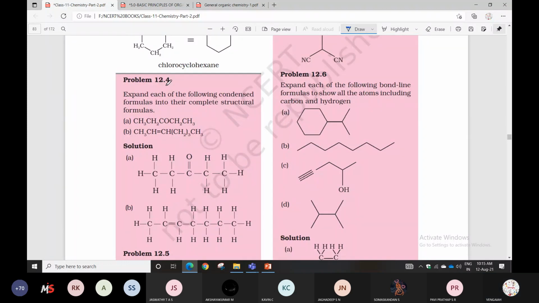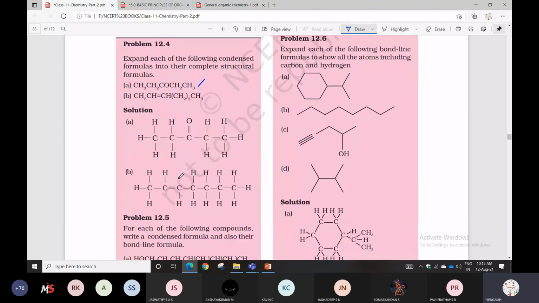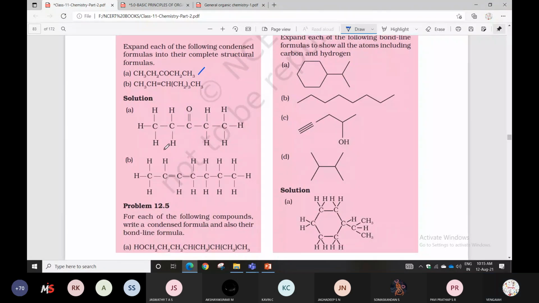Expand each of the following condensed formulas into their complete structural formula. So the given condensed formula type of structure, you can write down the complete structure, but bond line you can also represent. That is one method. Condensed to bond line. This is the condensed method; the answer is the bond line structure.